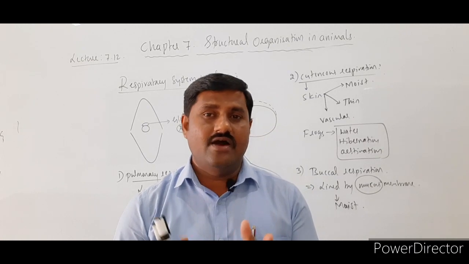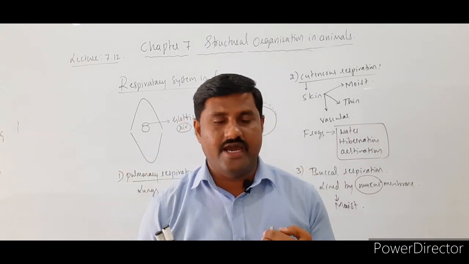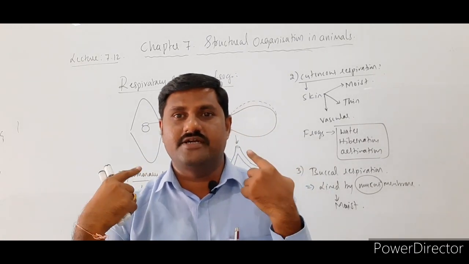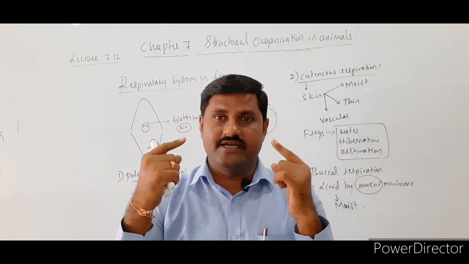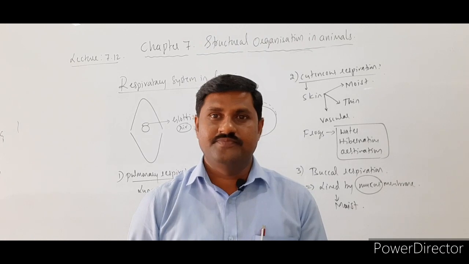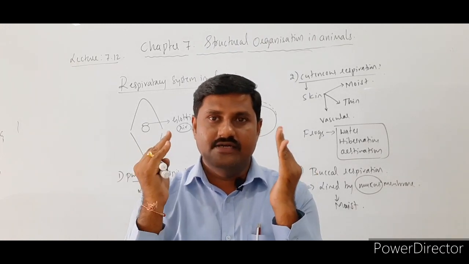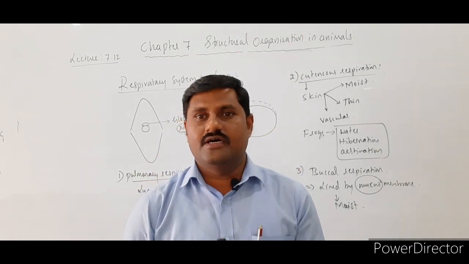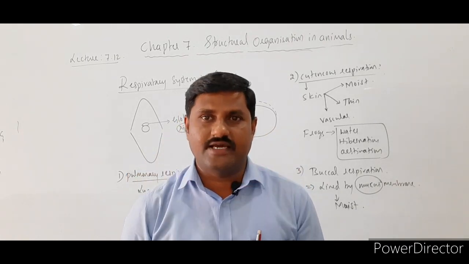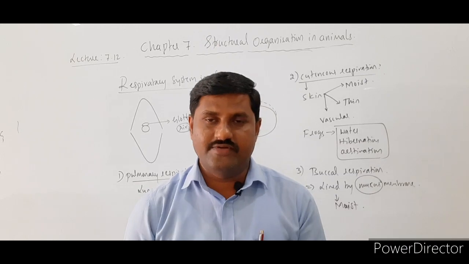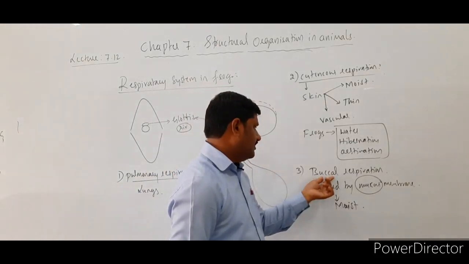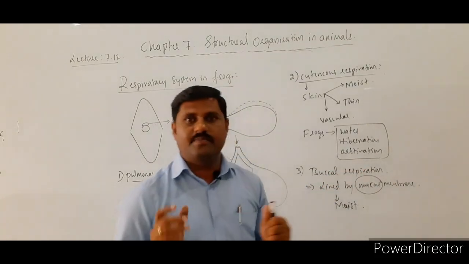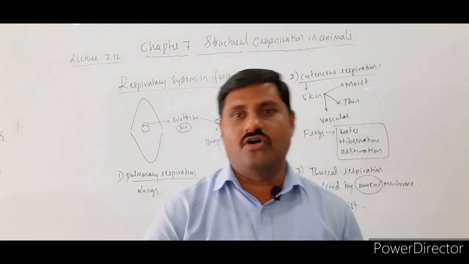Now the gas has entered the blood, and after that the deoxygenated air, the CO2, has to come out. At that moment the glottis is closed, and the deoxygenated air or CO2 comes into the buccal cavity and is removed through the nostrils. This is how buccal respiration takes place in frogs.